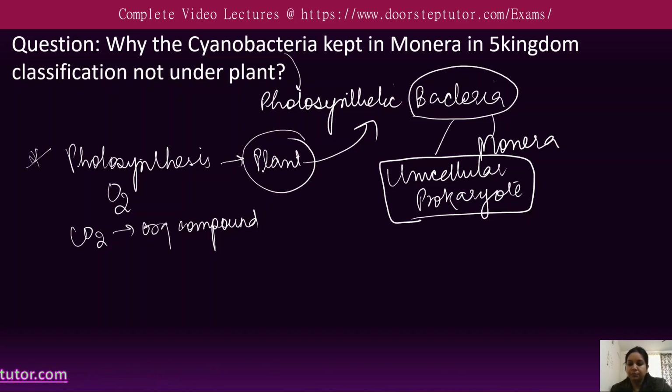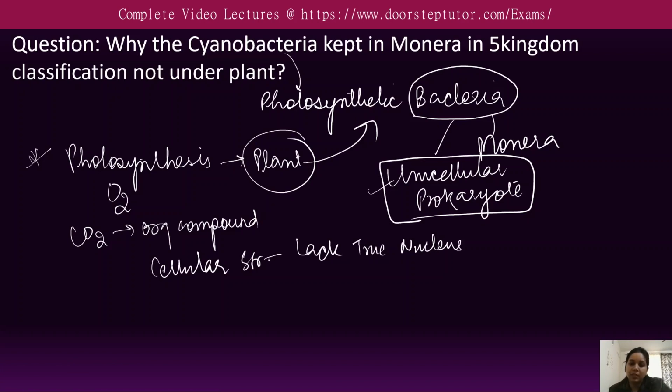So the first important reason for this cyanobacteria being kept in the Monera in the five kingdom classification is that it is a unicellular prokaryotic one, and despite their similarity to that of the plant, they are kept in the Monera because they have a different cellular structure. Cellular structure means they lack the true nucleus, while the plant is a eukaryotic one, and plants have a true nucleus present.